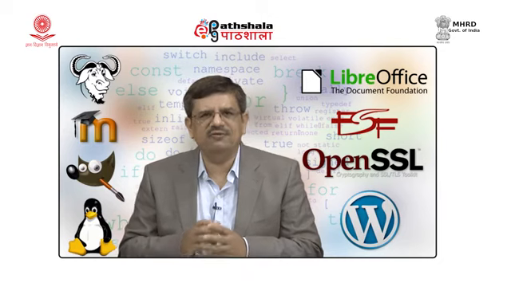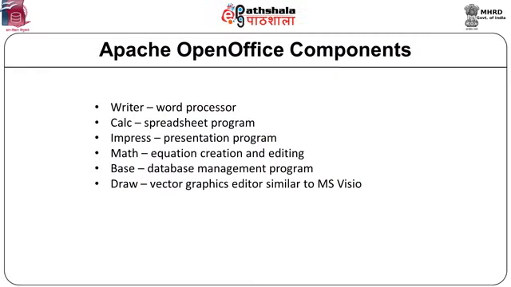So, let us see the features of these Office suites one by one. Now, in Apache OpenOffice, most of the components are: there is a Writer program which is a word processor, Calc is a spreadsheet program, Impress is a presentation program, there is a Math program for equation creation and editing, Base is used for database management, and there is a Draw program to create vector graphics and to edit drawings that is almost similar to MS Visio, which is of Microsoft. All these programs or applications are almost similar to LibreOffice.